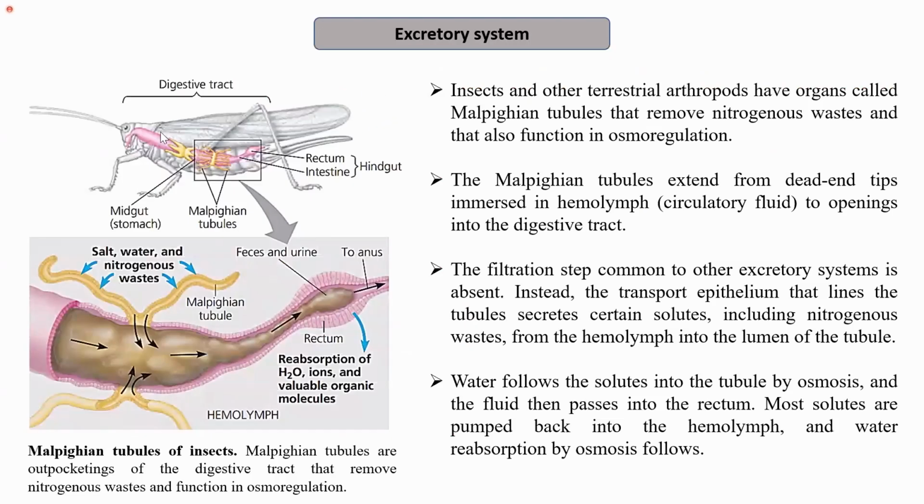So this is the excretory. Next is the excretory system. We know that they have Malpighian tubules, which are the outpocketing of the digestive tract. So they are the outpockets of the digestive tract only.